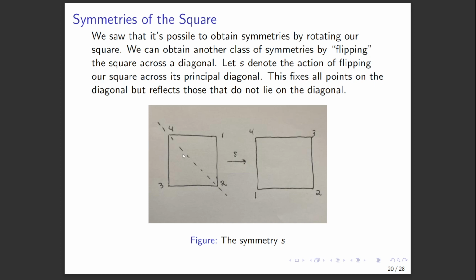In this case, 2 and 4 are fixed vertices, and what we do is pick up our square and flip it across this diagonal so that it actually interchanges the vertices 1 and 3. And we call this action S. Again, this leaves our square apparently unchanged. It's upside down, but that's fine. In particular, the ordering of the vertices has been reversed. So we used to go 1, 2, 3, 4 clockwise, but now we go 1, 4, 3, 2 clockwise. But that's okay. The labelings of the vertices are really just a bookkeeping tool.